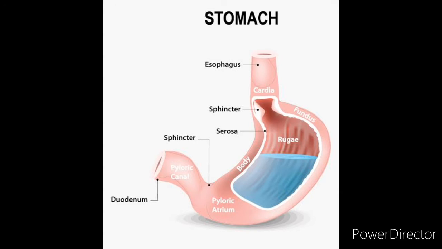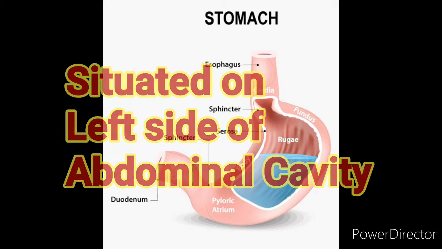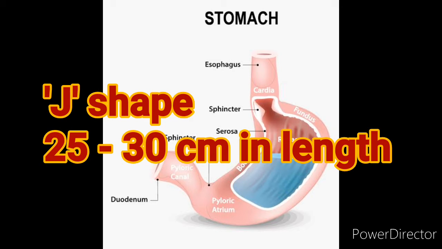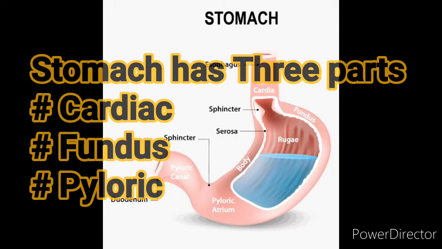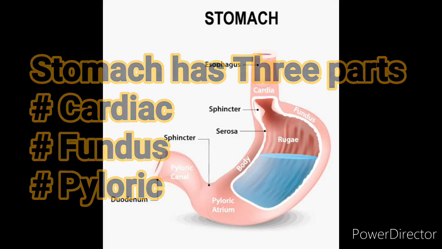Next part of the alimentary canal is the stomach. The stomach is a sac-like structure situated on the left side of the abdominal cavity. It is J-shaped and about 25 to 30 cm in length. The stomach has three parts: the cardiac stomach, fundus and pyloric stomach.